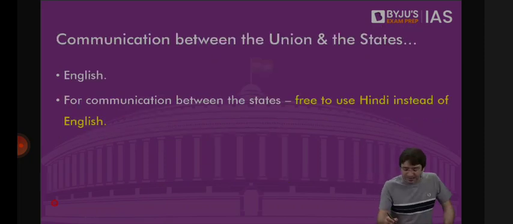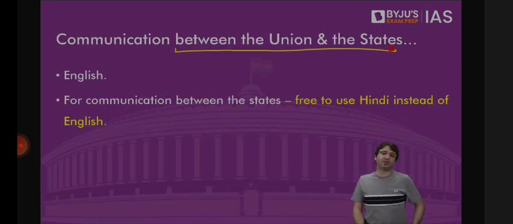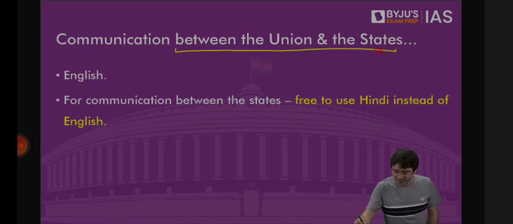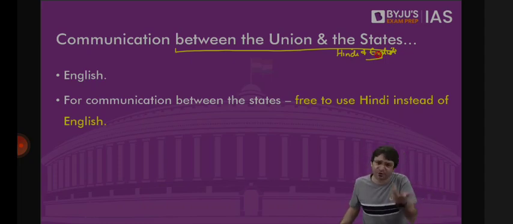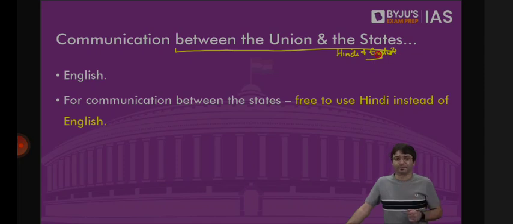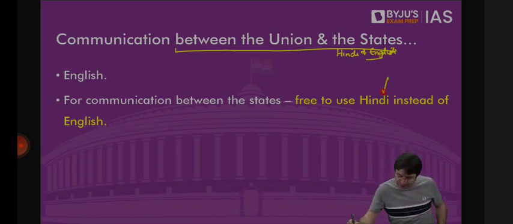But how will the Union and the states communicate with each other? Both in Hindi as well as English, because that's the official language of the Union. But in what language will the states communicate with each other? Hindi as well as English, because that is the official language of the Union. But states are free. If the states agree, they are free to do what? To use only Hindi instead of English.